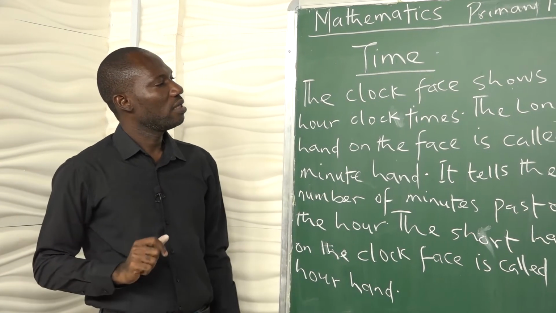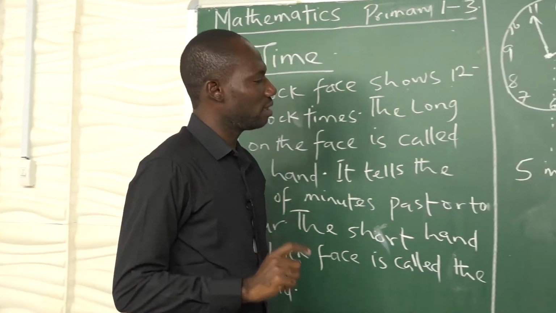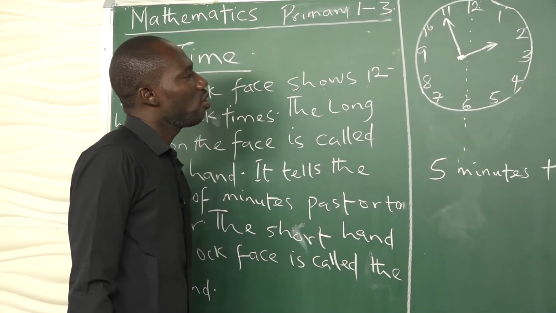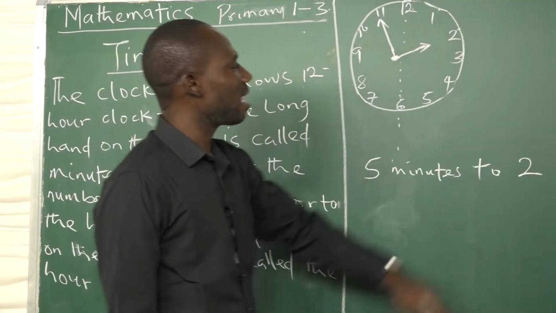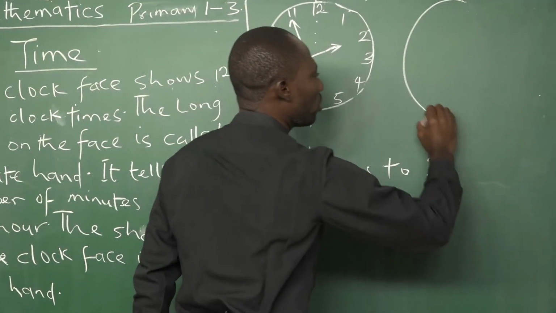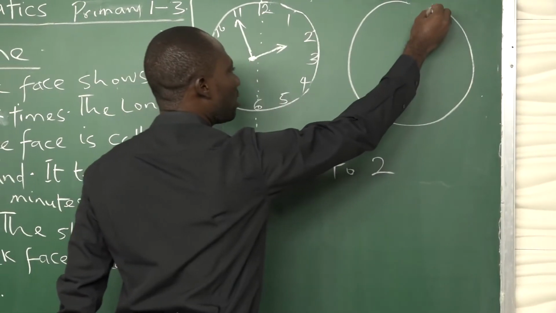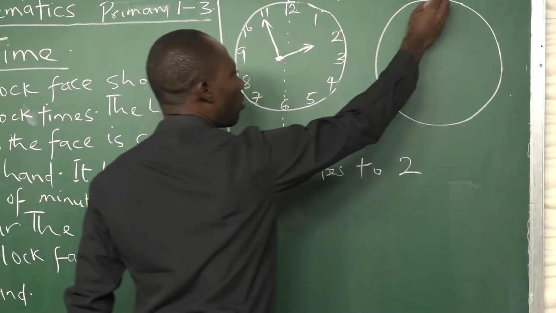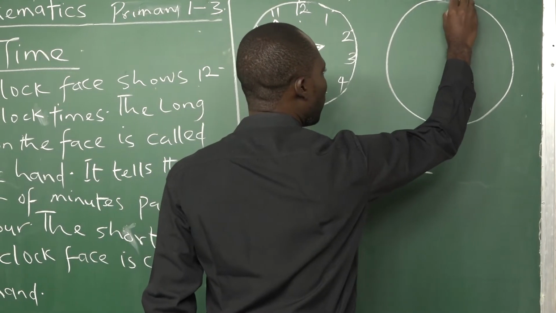Now, what you should understand is that whenever it is by the left hand side and the right hand side, let's draw another clock quickly. If we have a clock like this, we have 12.